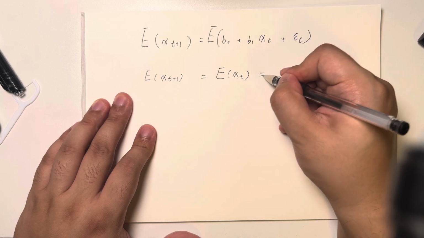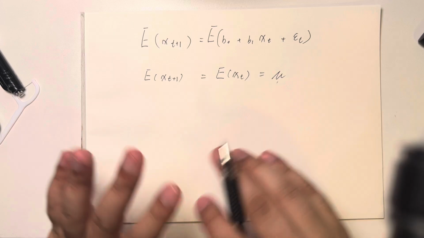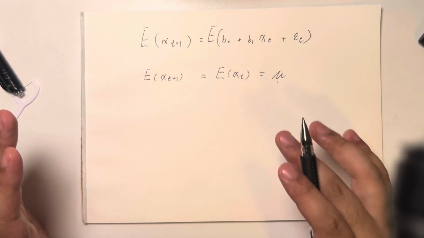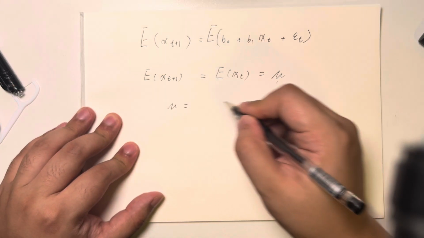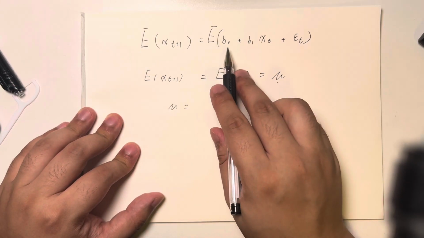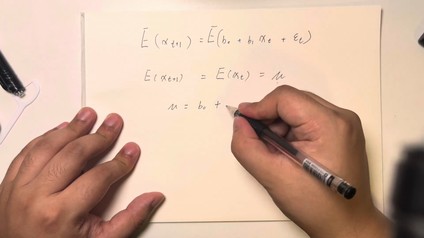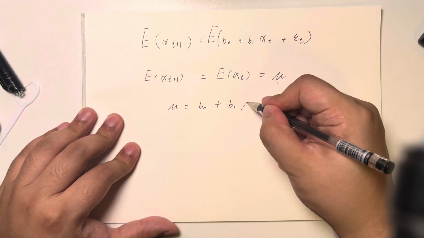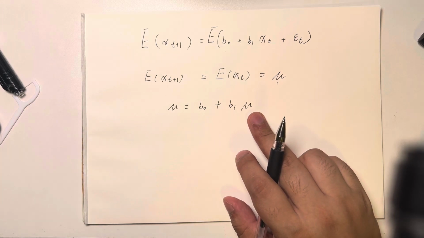You'll get an equilibrium level of mu, same as before. Therefore mu equals b0 plus b1 times mu.